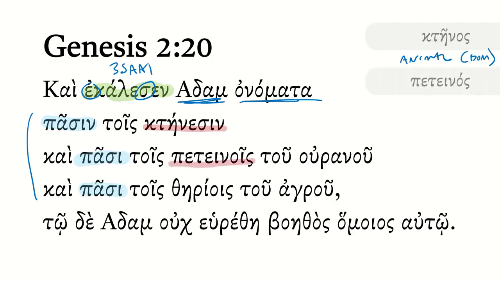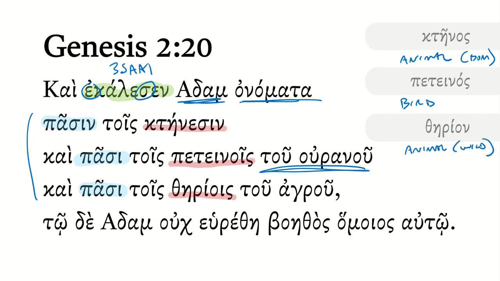And then he names the petenois. And this is from petenos. This is bird. And notice it is the birds of heaven, or the sky, if you will. And then lastly, he names the therios. This is from therion. This is also a word for animal, but in this case, it's a wild animal, or perhaps the beasts, and it's the beast of the field. Agru there is from agros. That's where we get agriculture from. And so he's naming all the wild animals of the field.